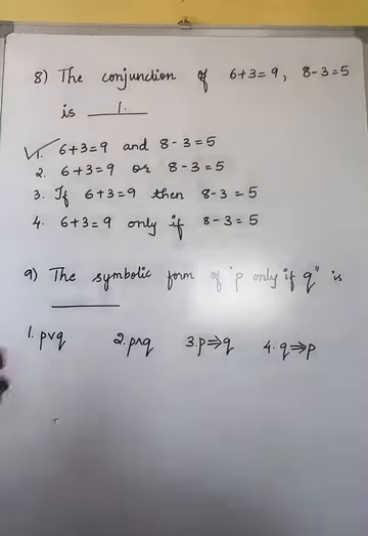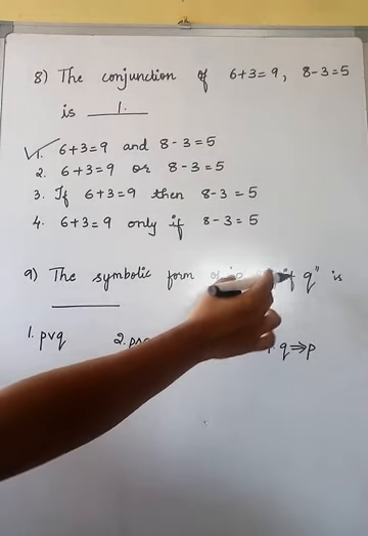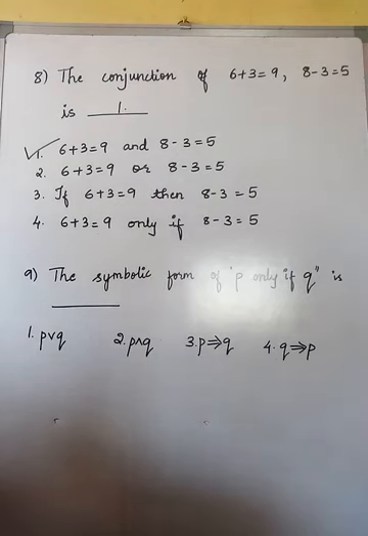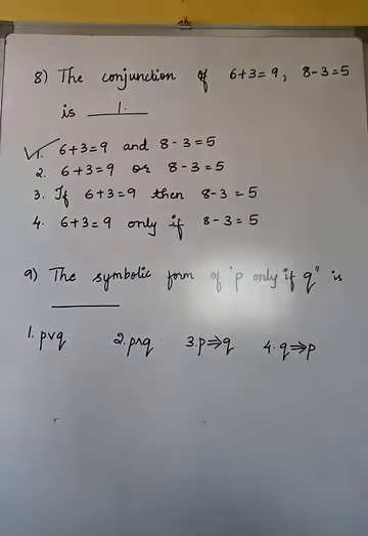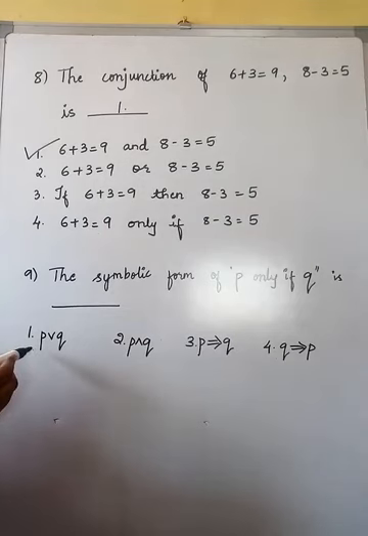Okay. Now the next question is the symbolic form of "P only if Q". When I was teaching the tabular column, each and everything I represented symbolically for you all. So when it was "if P then Q", and "if and only if P then Q", these all we already learned as words. Yes or no? So here we just need to identify this word, that is "P only if Q". Can you just check here? It is connected with what?